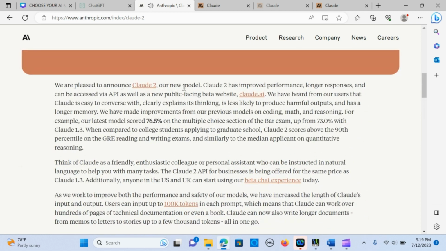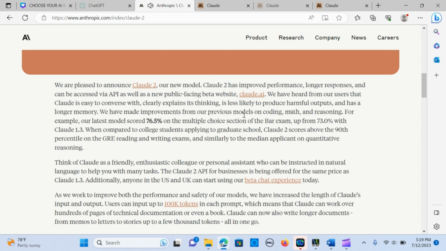So it is pleased to announce the new model, Cloudy 2, which has improved performance, longer responses, and can be accessed by the API as well. Okay, so you can get access to that by clicking this link, which I'm going to share in the description below.